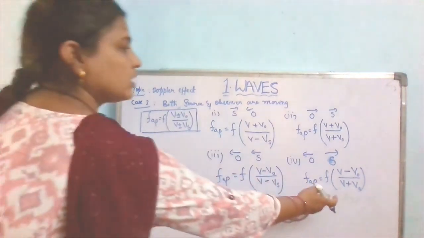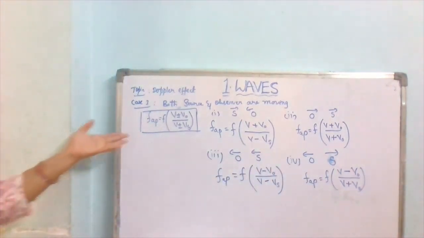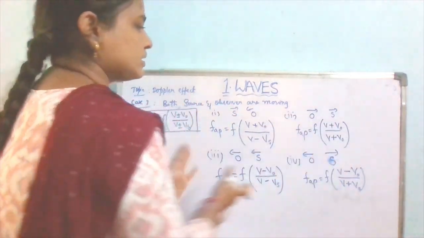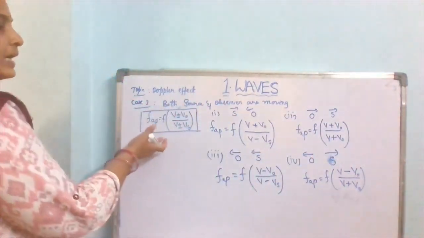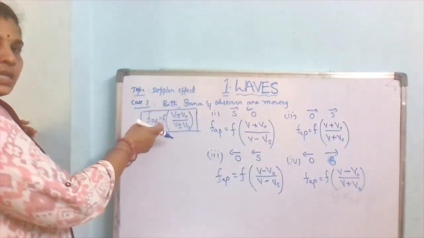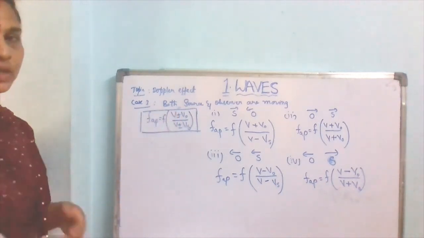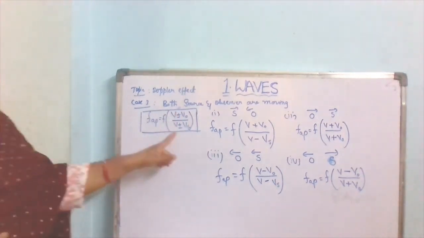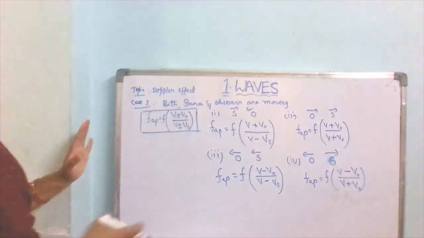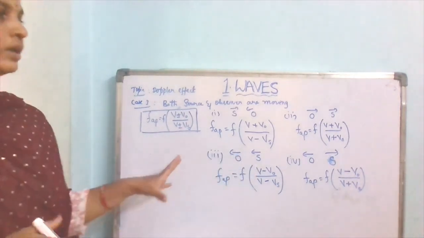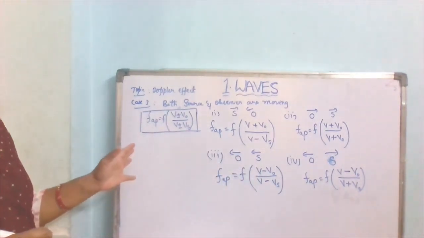So don't get confused. Overall, from all these equations, we get this equation: apparent frequency equals f into (v plus or minus v0) by (v plus or minus vs). But remember these equations, these are very important for solving problems on this topic, Doppler effect.